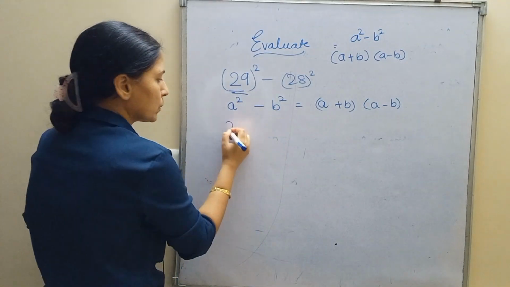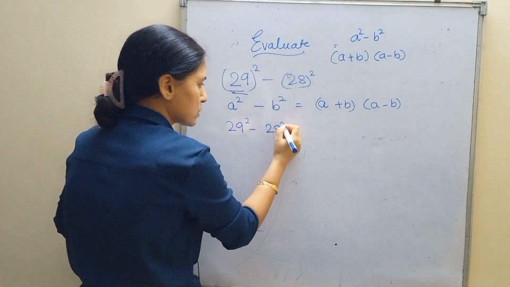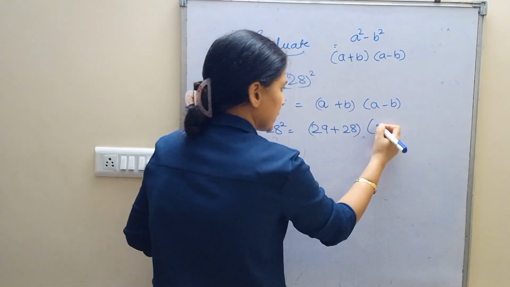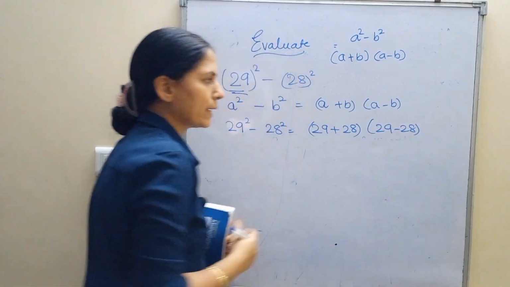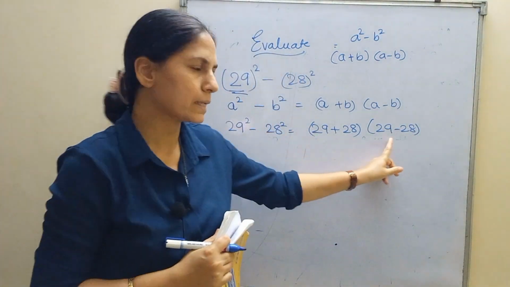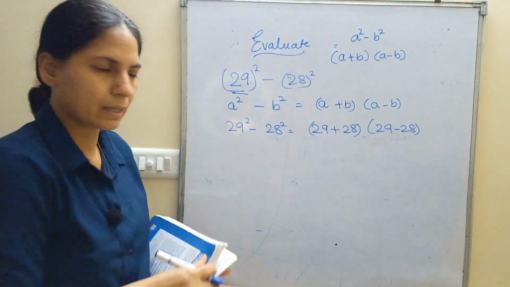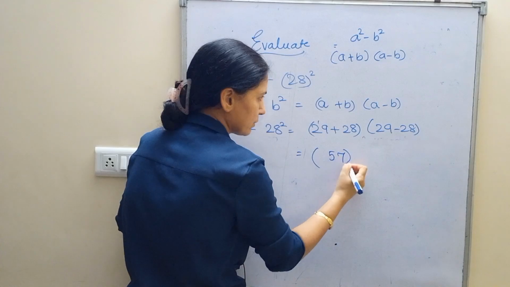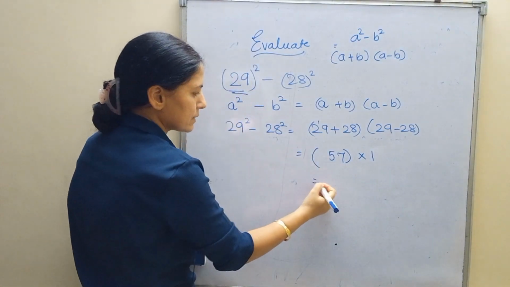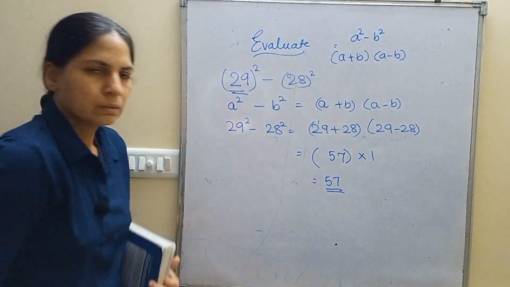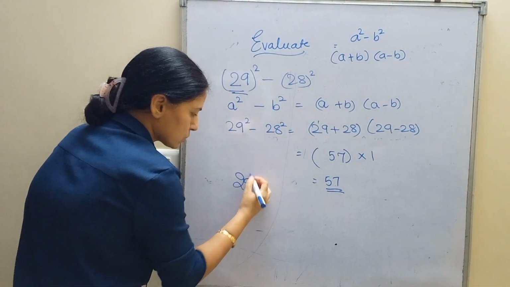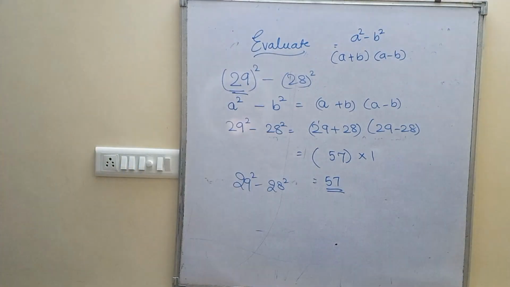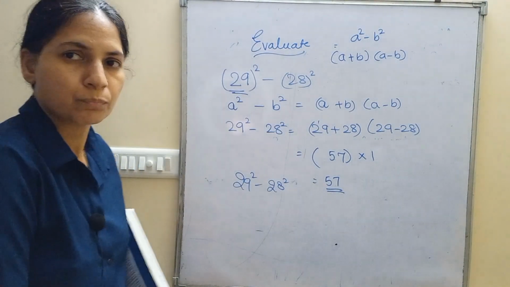Okay? 29 square minus 28 square. Instead of A write 29, instead of B write 28. 29 plus 28 and 29 minus 28. What is 29 plus 28? 57 multiplied by 1. So the answer is 57. The answer to 29 square minus 28 square is 57. Check it on a calculator. See what a shortcut, no multiplying, nothing to do.